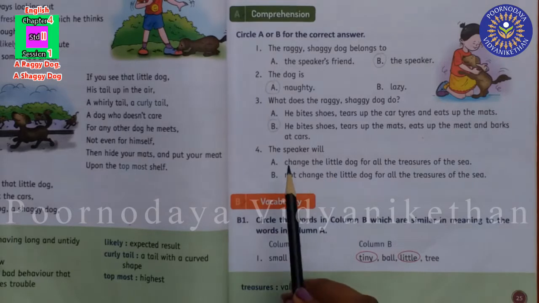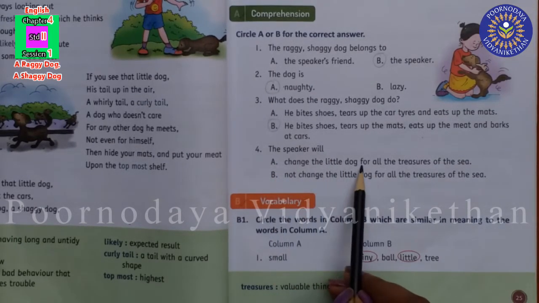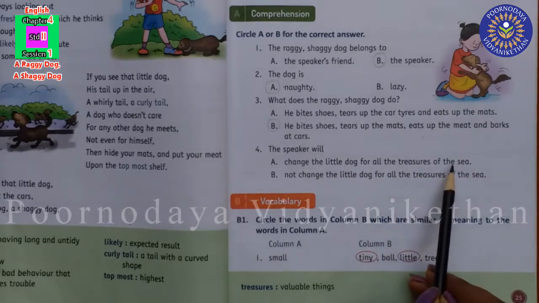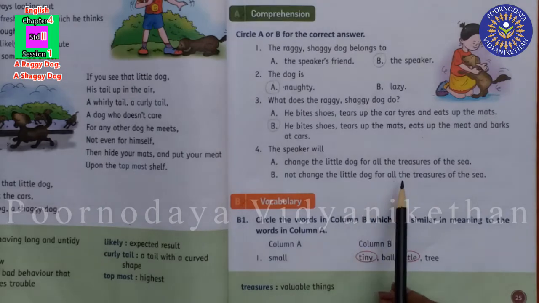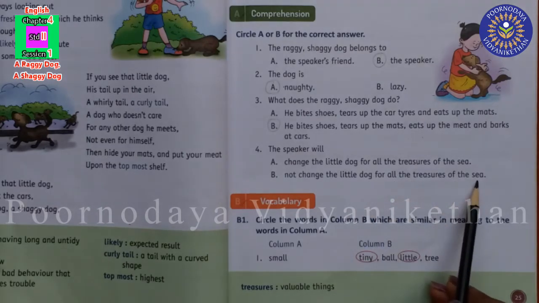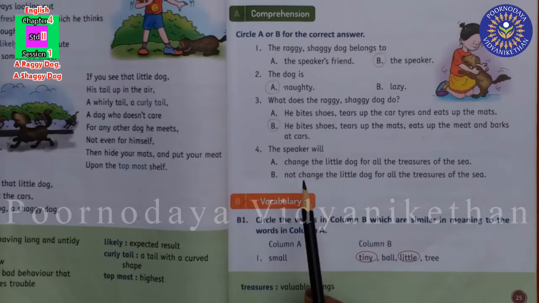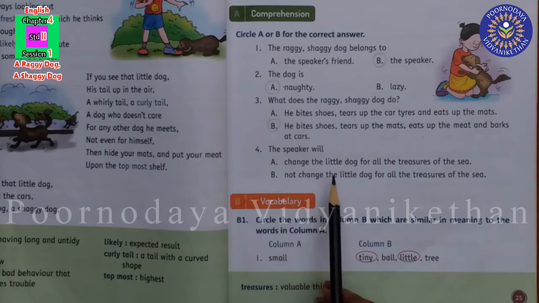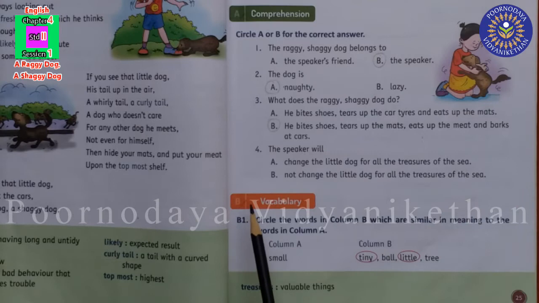Now the last one. The speaker will A. Change the little dog for all the treasures of the sea. B. Not change the little dog for all the treasures of the sea. Can you tell me the answer? Even though this dog is very naughty, the speaker will not change, isn't it? The speaker will not change the little dog for all the treasures of the sea. So which is the answer?